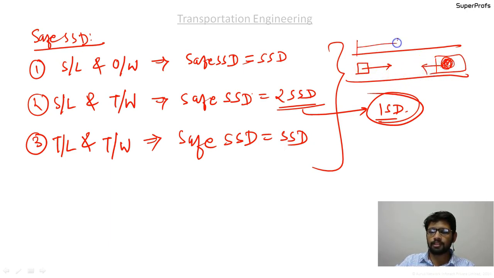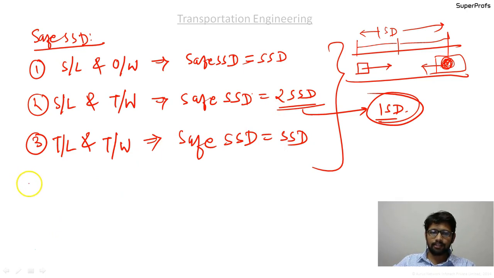Then to stop, this needs SSD of its own, and this also needs the SSD. That is why this is the ISD, the intermediate sight distance between the two vehicles, that is given by twice of SSD. So in this way we are done with SSD as well as the ISD.